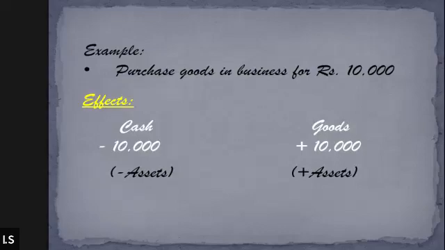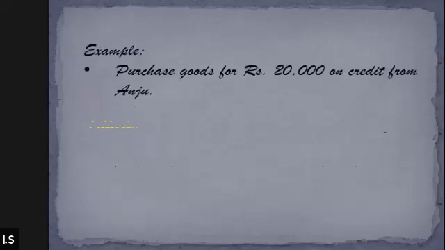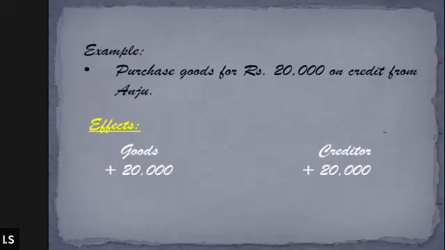Tell me when you are done. Done, sir. Okay, all right. Moving on. Also note this example. Purchase goods for rupees 20,000 on credit from Anju.